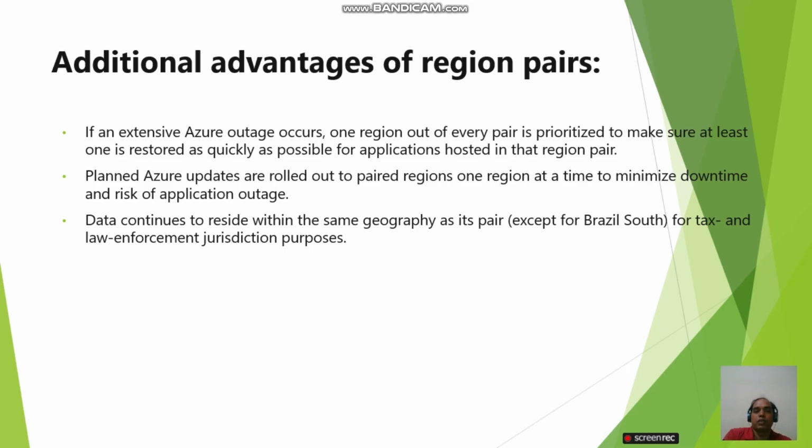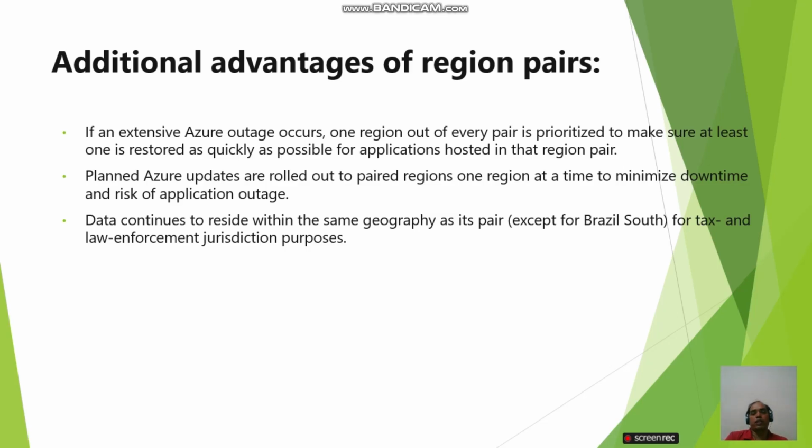Additionally, what is the benefit of region pairs? If an extensive Azure outage occurs, one region out of every pair is prioritized to make sure at least one is restored as quickly as possible for applications hosted in the region pairs. So suppose the India region and US region are paired, and the US region goes down.